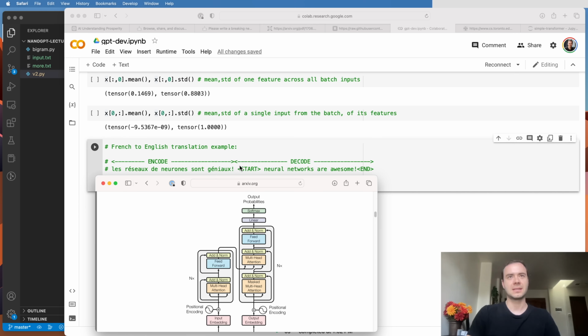Really what it's doing is conditioning the decoding not just on the past of this current decoding, but also on having seen the fully encoded French prompt. So it's an encoder-decoder model, which is why we have those two transformers, an additional block, and so on. We did not do this because we have nothing to encode. There's no conditioning. We just have a text file, and we just want to imitate it. And that's why we are using a decoder-only transformer, exactly as done in GPT.